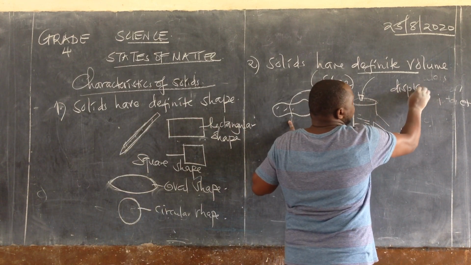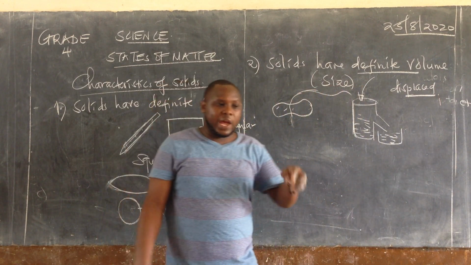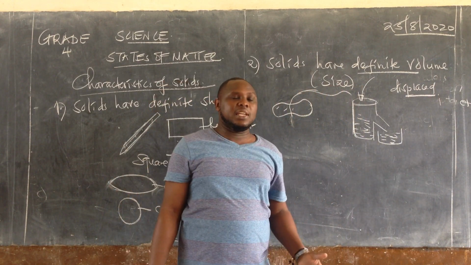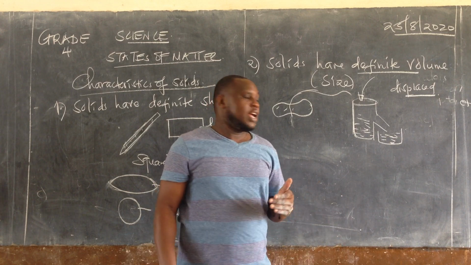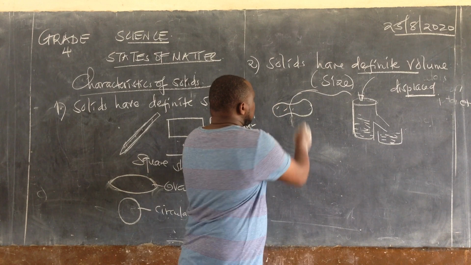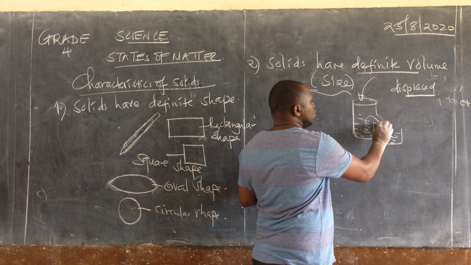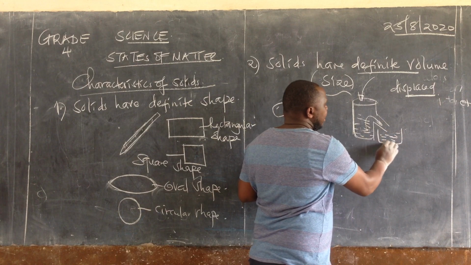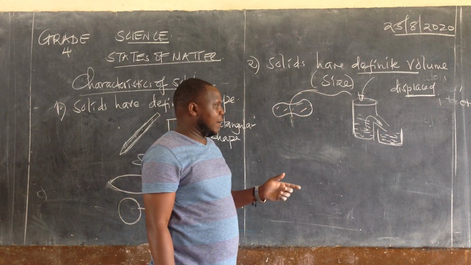The meaning of the word displaced is like when somebody comes and sits where you're supposed to sit, you remain standing, meaning that you are displaced. You can no longer be where you are. So this stone is going to displace some water here, and that water is going to come out through this opening, and it will be emptied in this particular bucket or container.